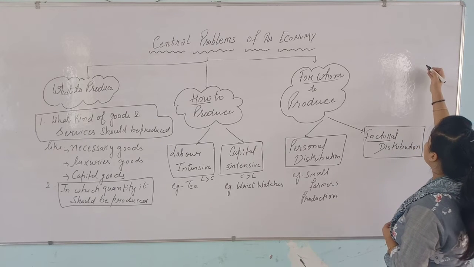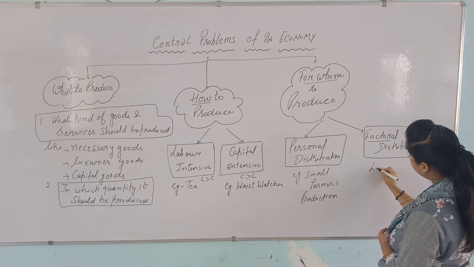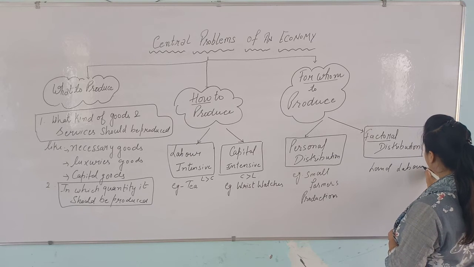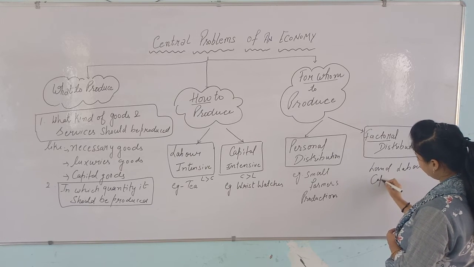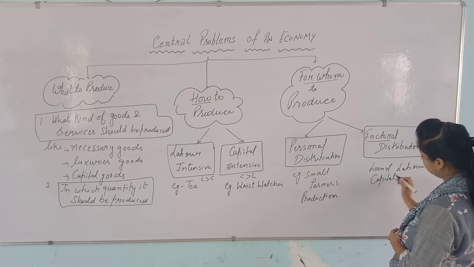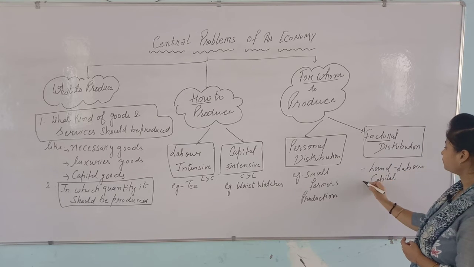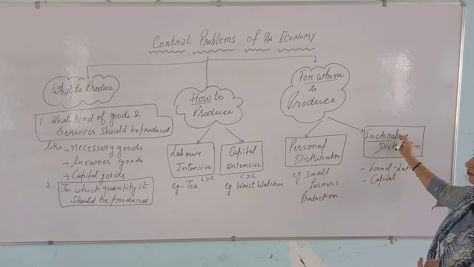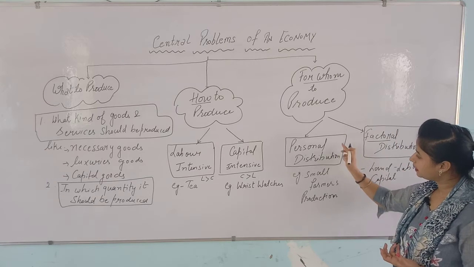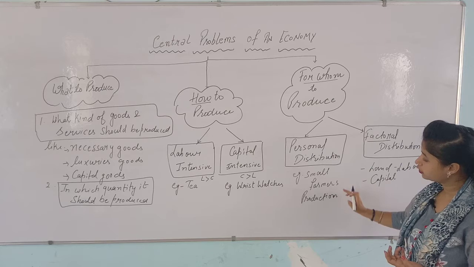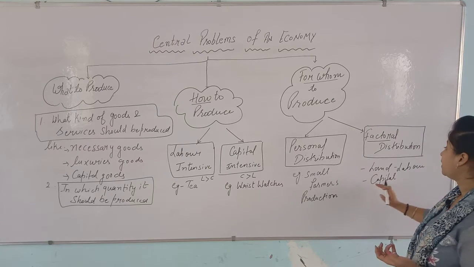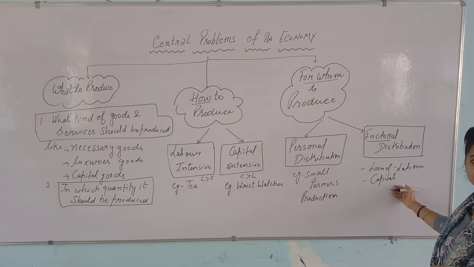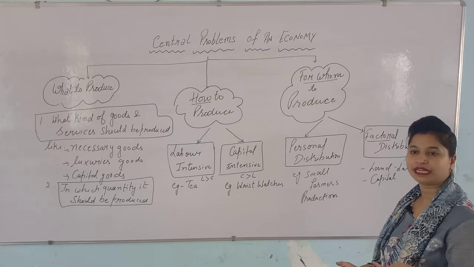I am telling you factors of production include land, labor, capital, production. But in the factorial distribution, the production is done for the commercial purpose, for the large level,